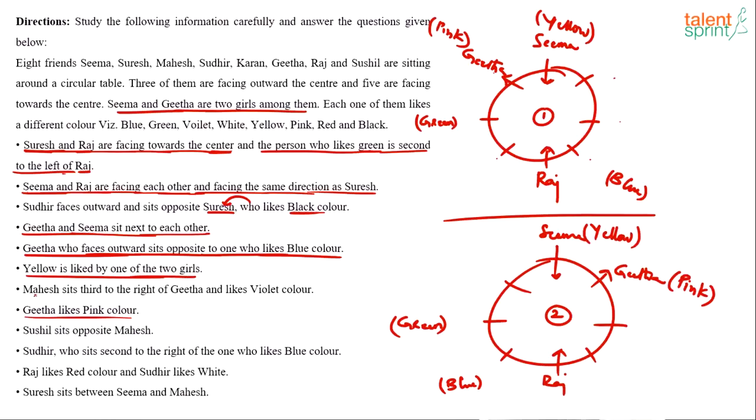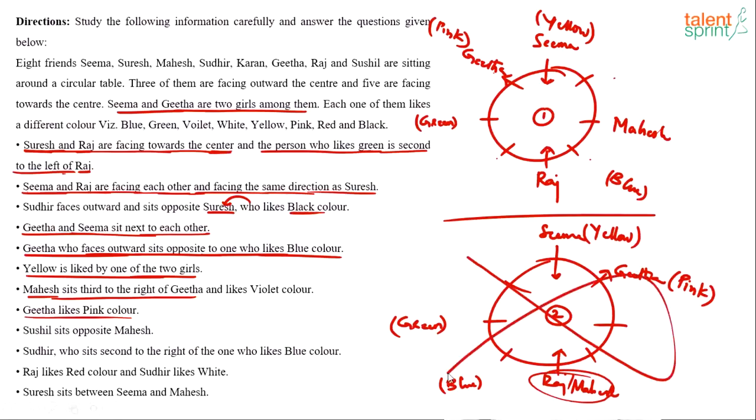Next point. Mahesh sits third to the right of Geeta. See, Geeta is facing outwards. For a person facing outwards, right would be clockwise. So take Mahesh third to the right of Geeta: first, second, third. Mahesh has to come here. In the second case, Geeta is outwards, right? First, second, third. Mahesh has to come here. Now tell me, can Mahesh and Raj both come in the same position? No. Geeta is facing outwards, and Mahesh is third to the right of Geeta, first, second, and third clockwise. So Mahesh is colliding with Raj's position here, which means case 2 is wrong. Forget about it. Just go ahead with case 1 now.